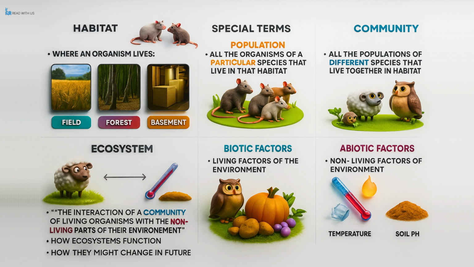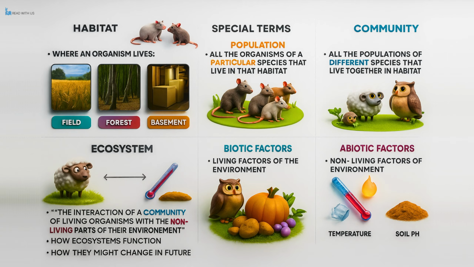We also distinguish between biotic factors and abiotic factors. Biotic factors are the living components of an ecosystem, such as the availability of food, presence of predators, or the spread of disease. Abiotic factors are the non-living elements like temperature, sunlight, rainfall, soil acidity, and mineral content.